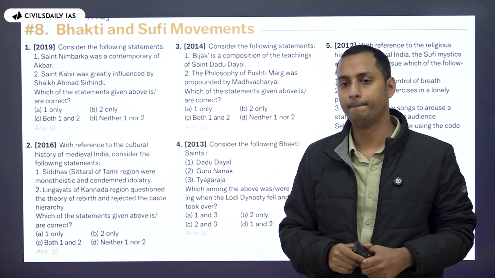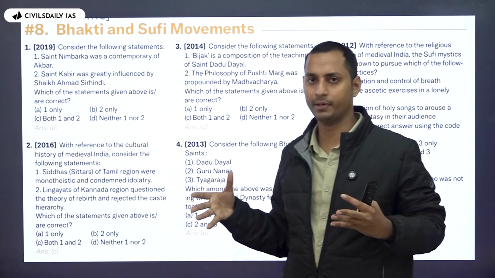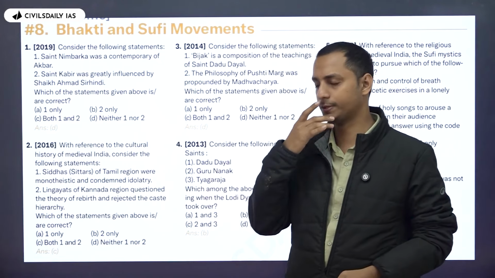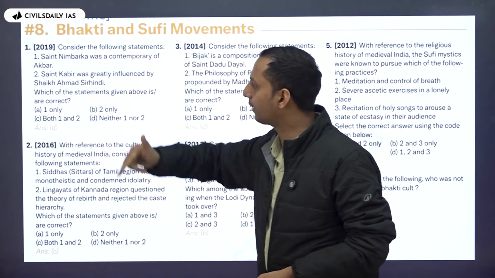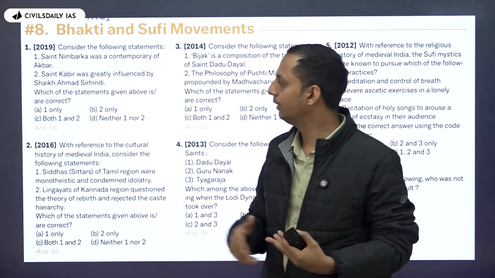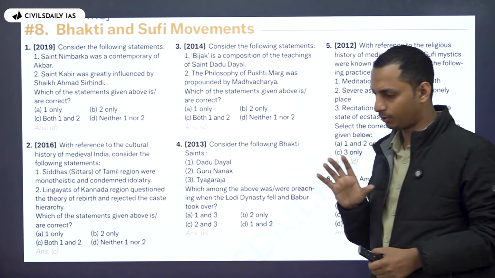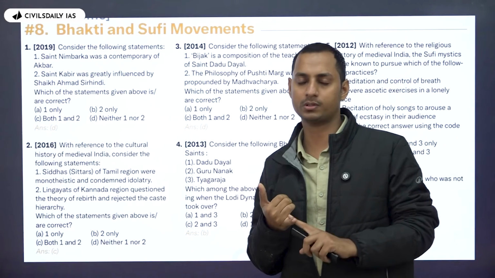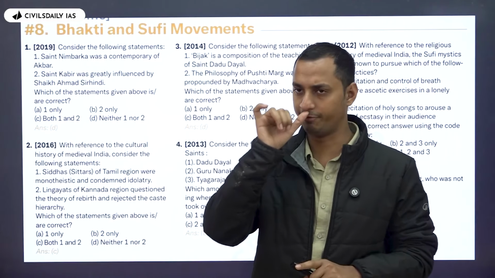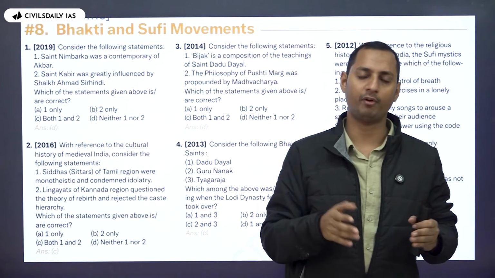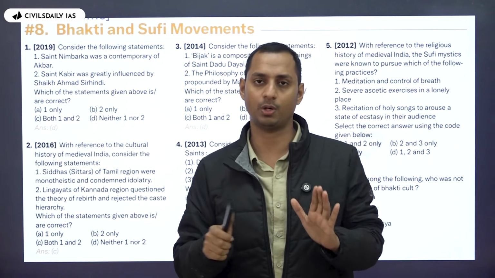Because in order to make it incorrect. Actually these two persons have no relation. But just to eliminate our 0.1% logic, UPSC introduced the word greatly there. So this is wrong. And usually the contemporary questions are mostly wrong as well. So here the answer was neither one nor two. But what I'm saying is, it's not possible for you to learn the philosophies of every other Bhakti saint out there. Let's say possibly 13 to 14 Bhakti saints are there. It's not possible for you to learn all the different philosophies out there.